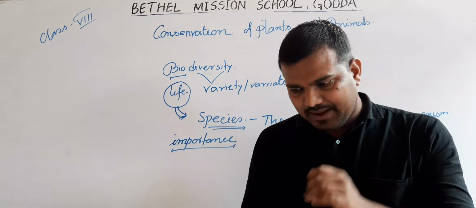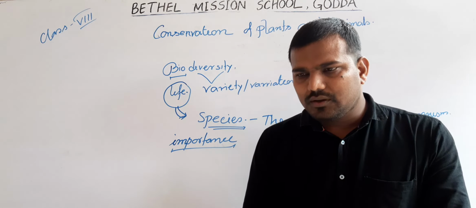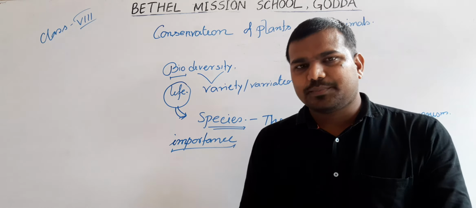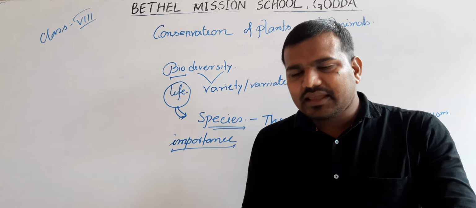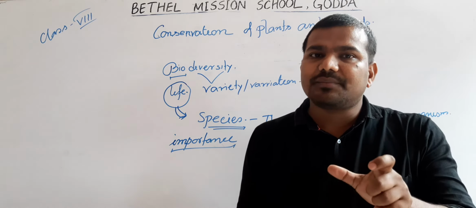Suddenly, once upon a time, the human population was quite low, and they were thinking about how to survive or adapt to this situation.